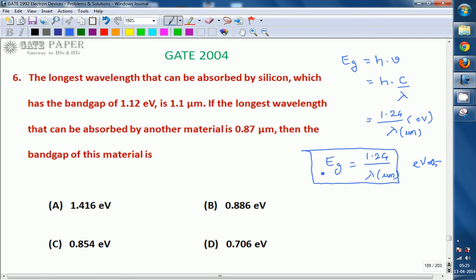Only one equation is present in the special purpose diodes, that too light related. So if you know this equation, then there is no need to go for the first statement, which is not that useful for us. Directly, the longest wavelength absorbed by the material is 0.87. So Eg is equal to 1.24 divided by 0.87, which is 1.416 electron volts. So the band gap of the material which can absorb a maximum of 0.87 micrometer wavelength is 1.416 electron volts. This is the answer.